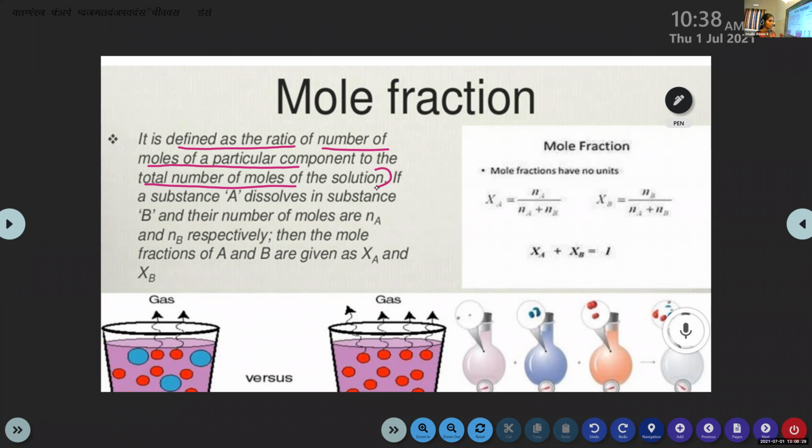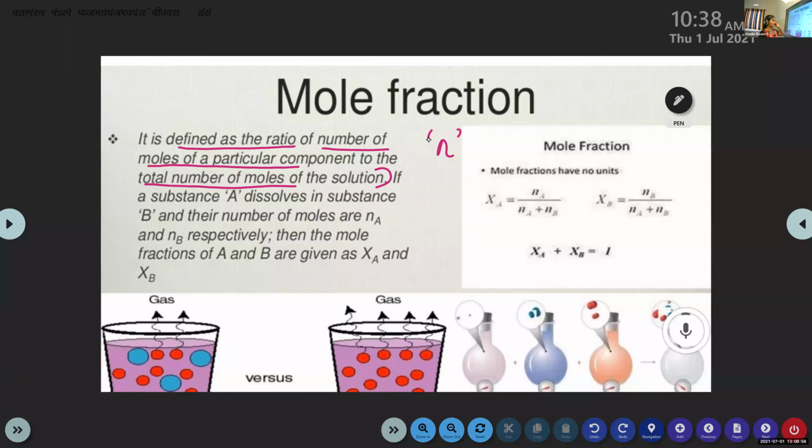Which letter is used to represent the number of moles? N_A is Avogadro's number, capital N with subscript A. Number of moles is represented by small letter n.